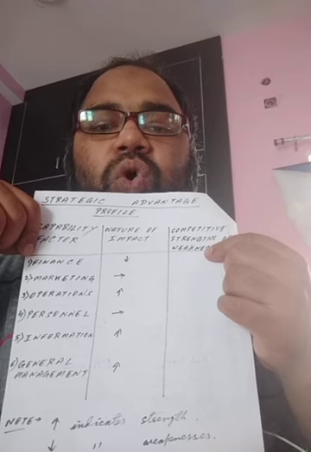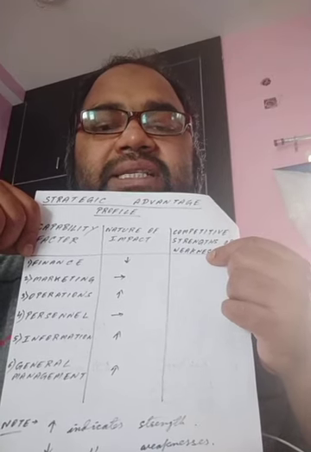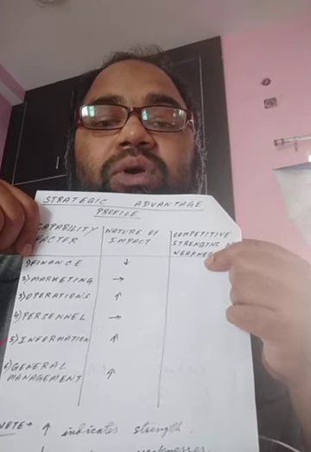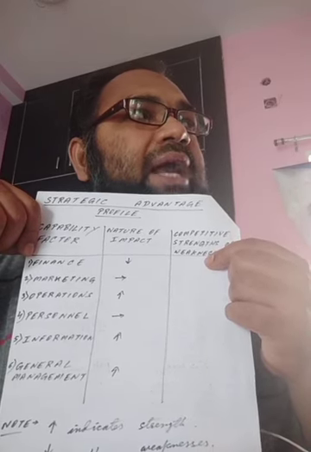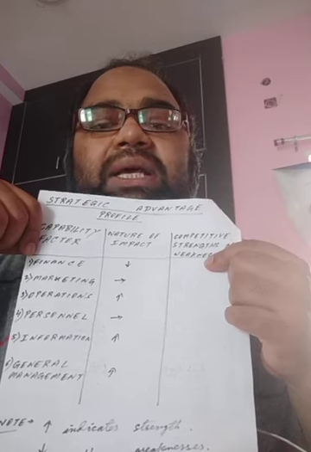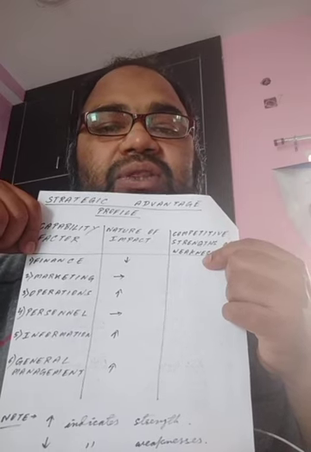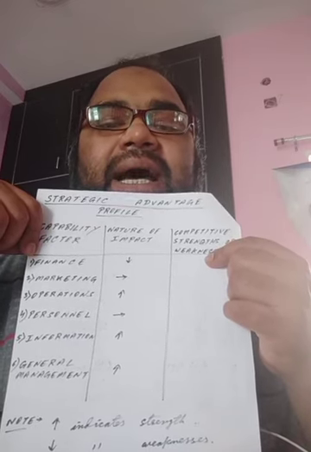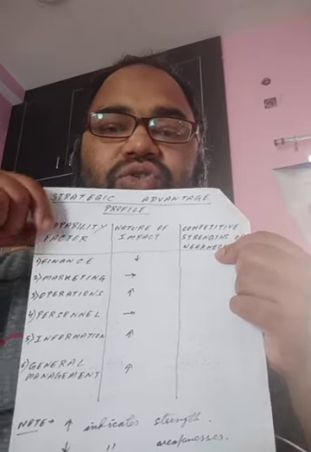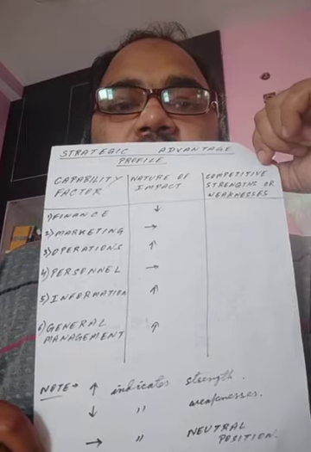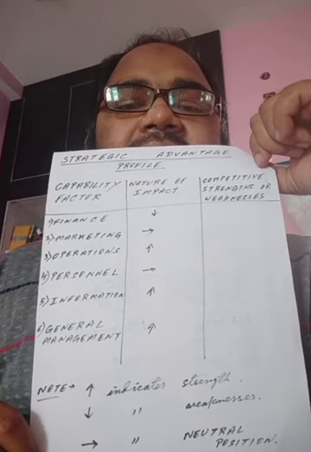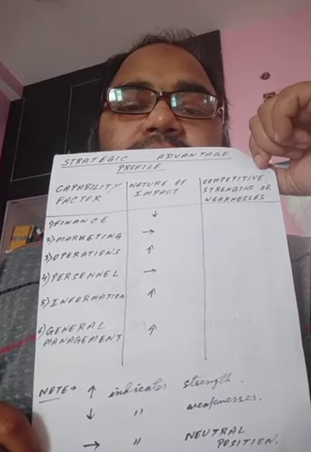We have to look at those weaknesses, as well as write down the strengths, so that we come to know that those strengths are a very important part of the company, and we have to utilize those strengths while minimizing the weaknesses of the organization. This is what the entire chart shows about the strategic advantage profile.